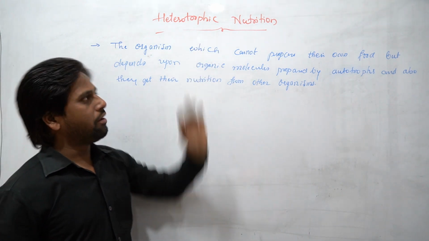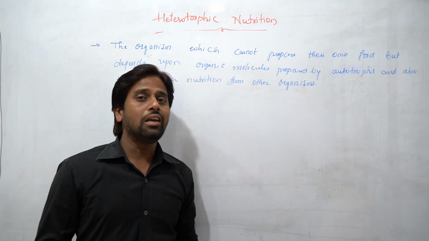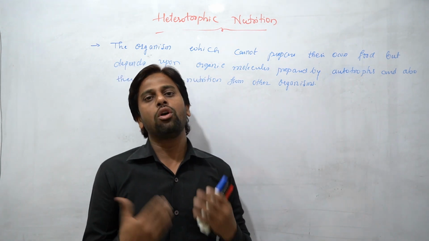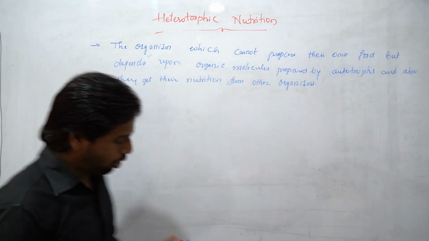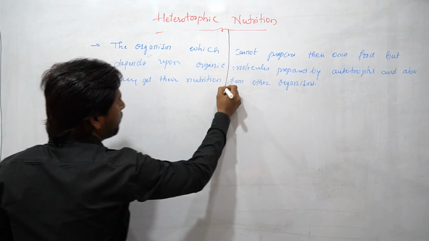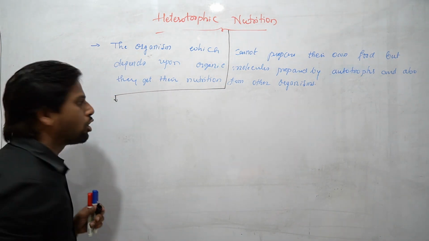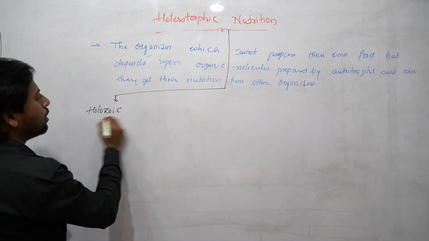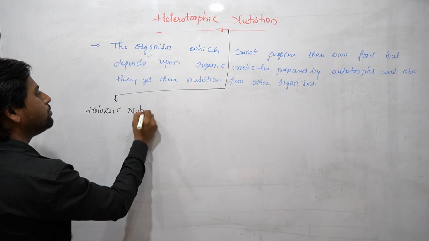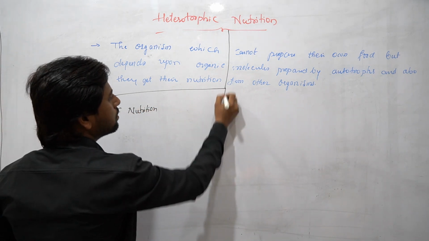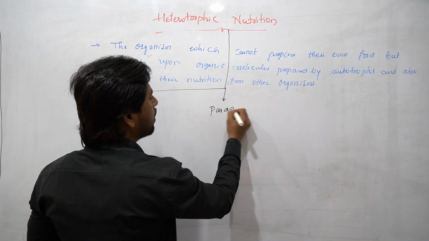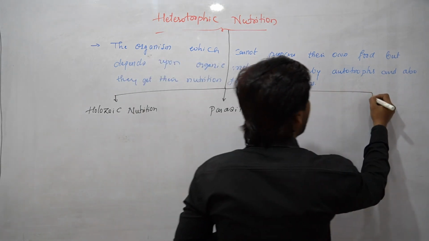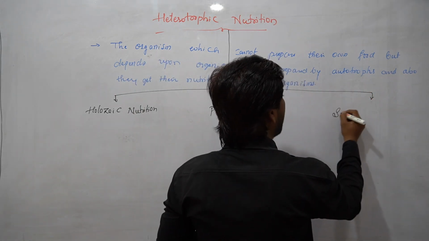As we have got the definition of heterotrophic nutrition, let us see the types of heterotrophic nutrition. How many types are shown by different organisms? Heterotrophic nutrition is divided into three main groups. One is holozoic nutrition, second is parasitic nutrition, and the third is saprophytic nutrition.